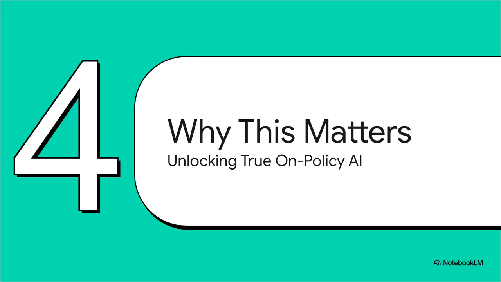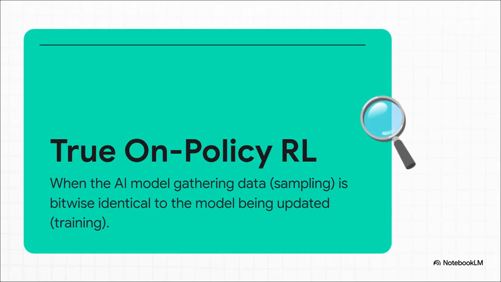Now, you might be thinking, okay, that's a really cool technical puzzle, but who really cares if my bio assignment says Queens or New York City? Well, it turns out that achieving this level of precision, this perfect reproducibility, unlocks a whole new frontier in AI research. See, it makes something called true on-policy reinforcement learning possible. Now, this is a method for training AIs where it is absolutely fundamentally critical that the version of the model that's out there gathering new data is bitwise identical to the model that's learning from that data. Even the tiniest difference can send the entire training process completely off the rails.